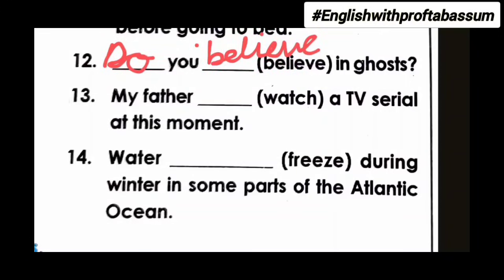Next one, my father ___ a TV serial at this moment. So at this moment is a hint over here which indicates present continuous tense. So we apply the rule, that is is/am/are plus V1 plus ing. So our subject father is singular. We cannot use are over here. We have to use is plus V1, that is watch, plus ing.